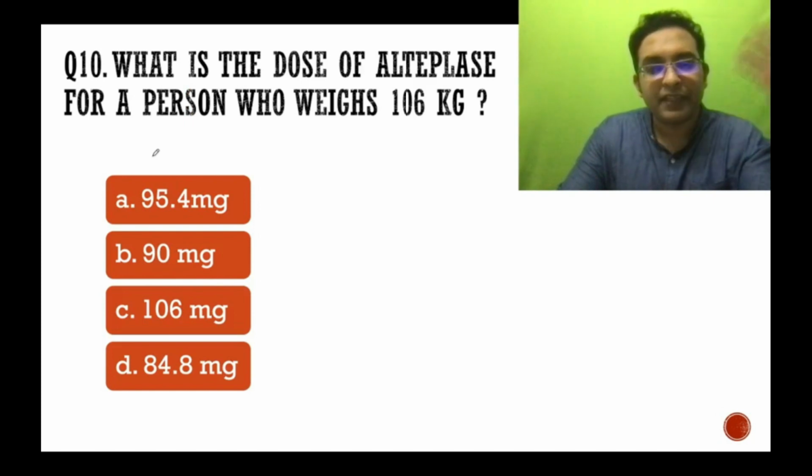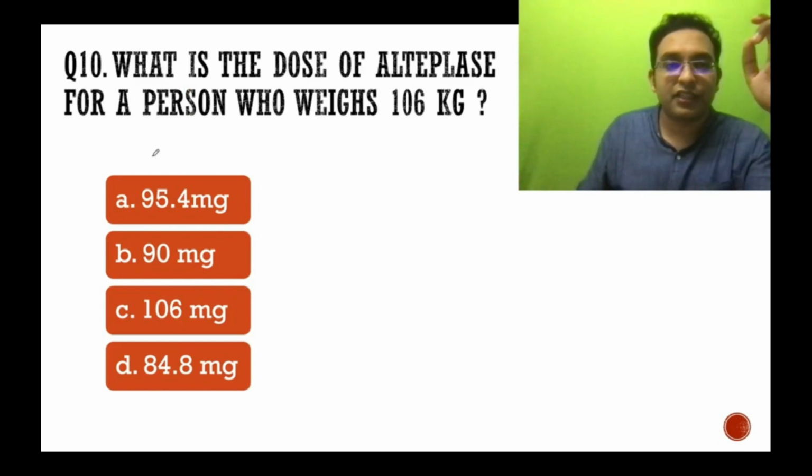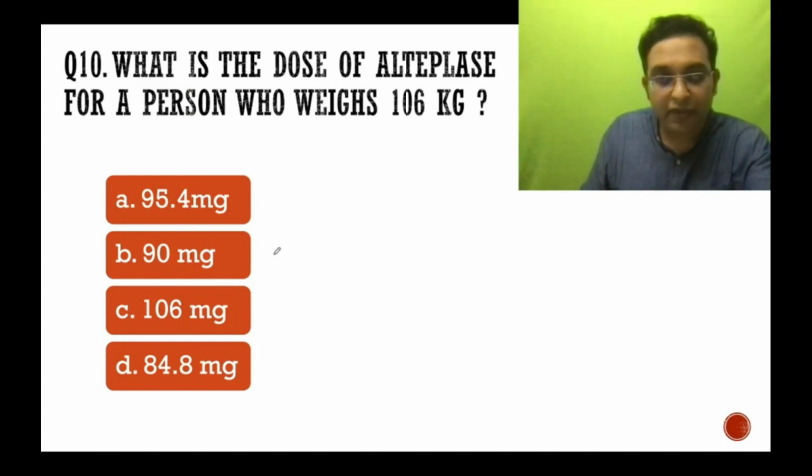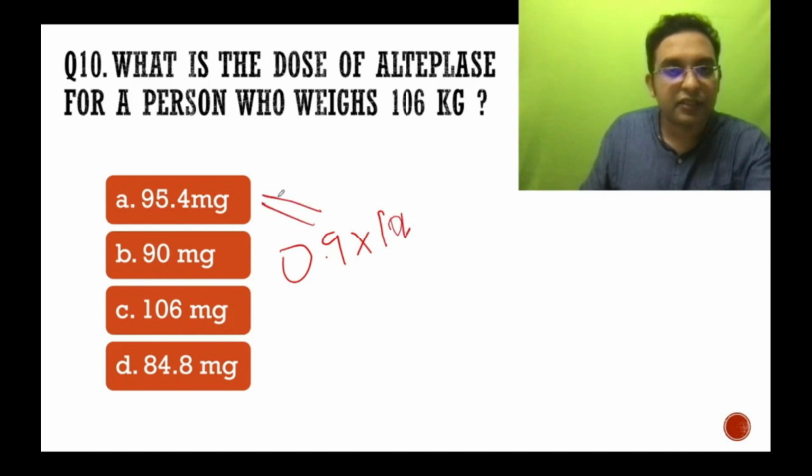So with that, we'll go to the 10th question. What is the dose of alteplase for a person who weighs 106 kg? By now you would have calculated 0.9 milligram per kilogram into 106 equal to, okay, this is the answer. So the first answer is wrong; supposedly the correct answer would be given as option A, and you will mark it and think you have gone right.